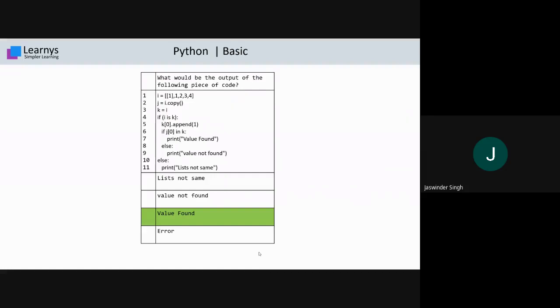Similarly, your j will contain the 1 at the 0th location, and both are equal, therefore the value found is printed. So if you run it on your interpreter, you will get value found. I believe this is clear to you, and the story behind it, because you can solve this question, but the main pitfall is how deep copy and shallow copy work. In most interviews, the interviewer directly asks about shallow copy and deep copy, and that concept must be clear to you. So we apply that concept in this quiz to find this answer.